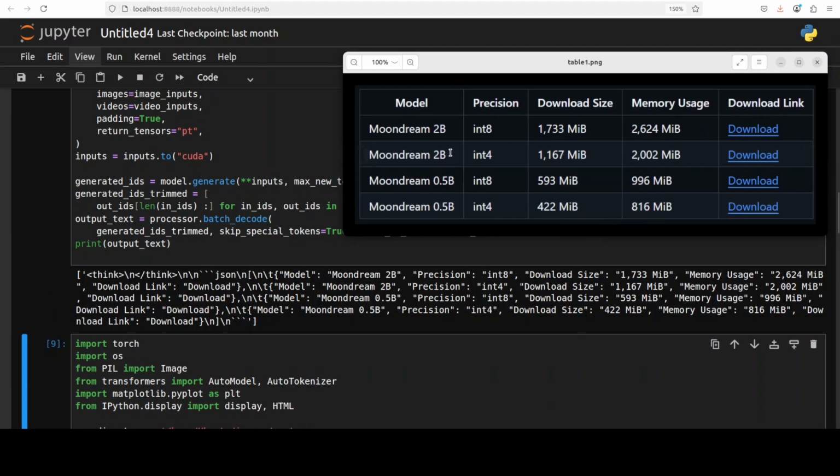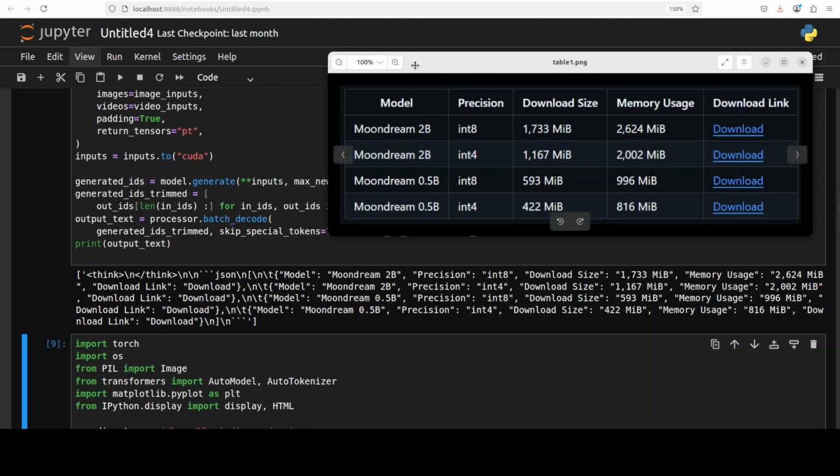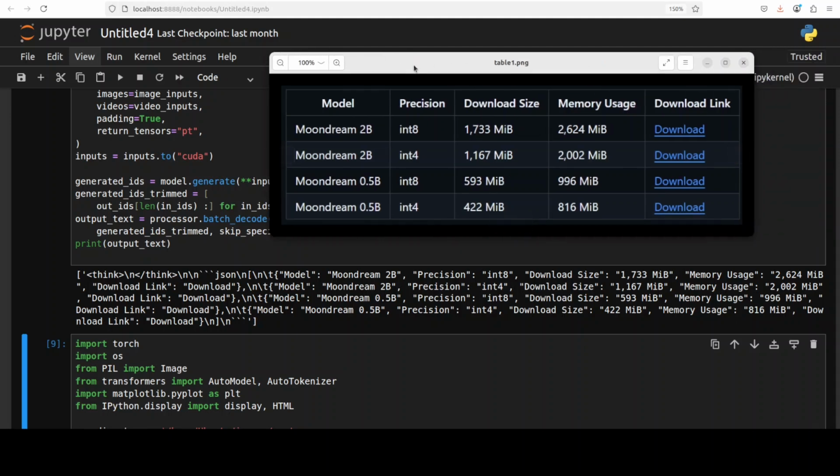So if I quickly check it, Moondream 2 billion, precision, yep, looks pretty good. Yep, that looks pretty good to me. So tabular data it can do very nicely. So OCR is good, tabular data is good, image understanding is quite good. It does the reasoning, but I don't see much detailed reasoning there. But look, as long as the answer is right, really who cares at the end of the day.